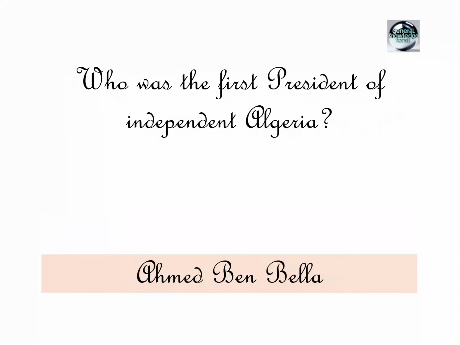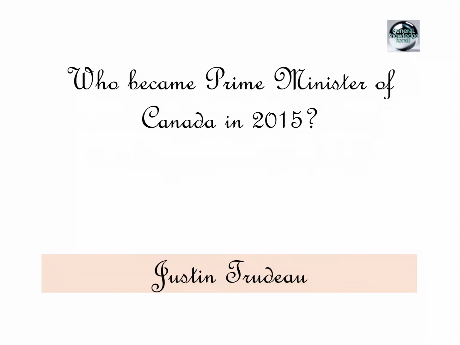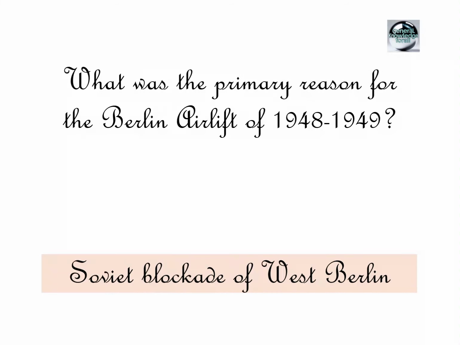Who was the first president of independent Algeria? Ahmed Ben Bella. Which European country experienced a civil war from 1946 to 1949, involving communist rebels? Greece. Who became Prime Minister of Canada in 2015? Justin Trudeau. What was the primary reason for the Berlin airlift of 1948?